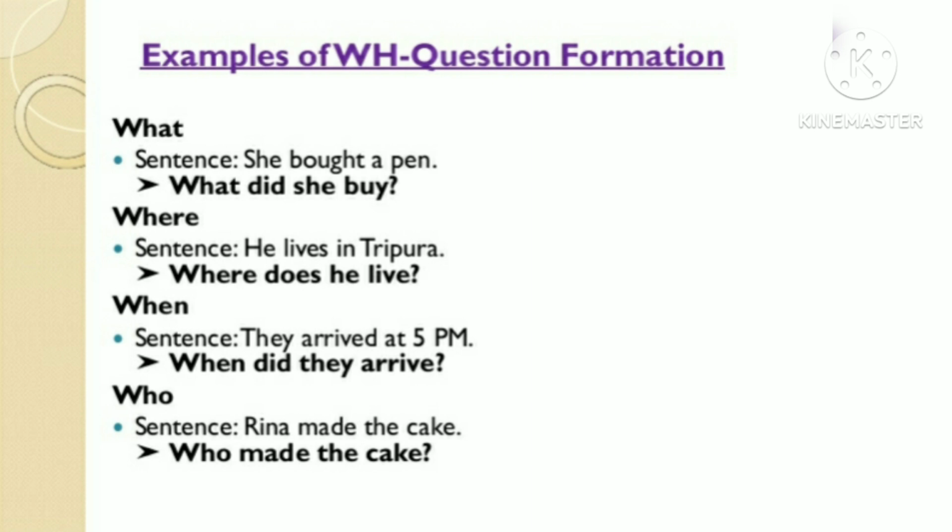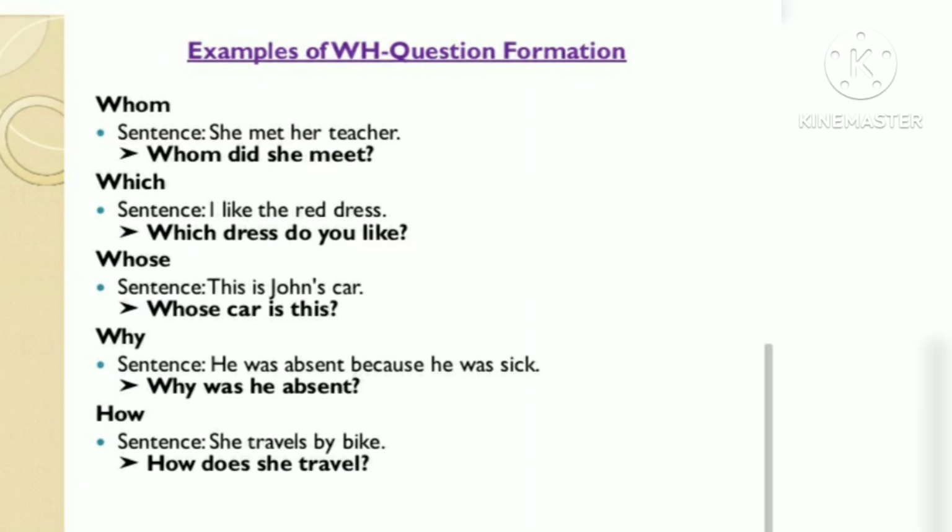So we ask who made the cake. So the answer will be Rina. We did not use a helping verb because who is the subject. Next we have whom, which is used to ask about the object. In the sentence we have she met her teacher. So we want to ask which person she met. So the question will be whom did she meet. So the answer is her teacher.